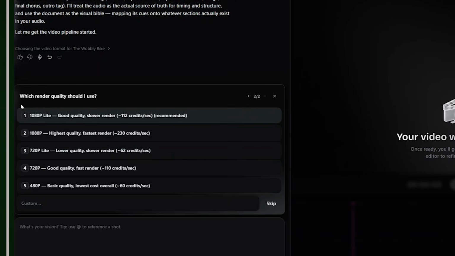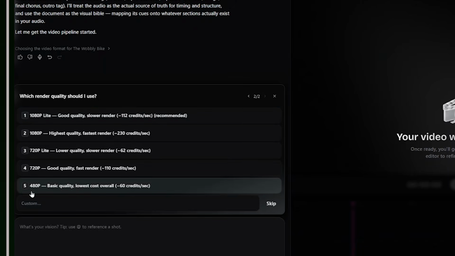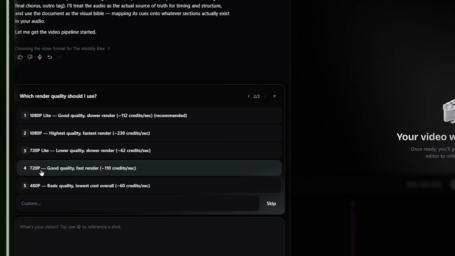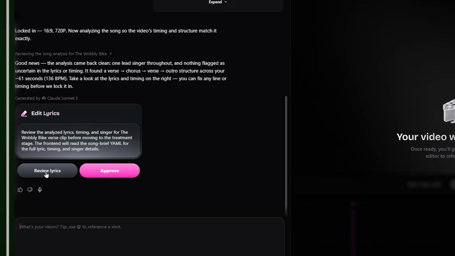The second question is, which render quality should it use? As you can see, there is a 1080p light, which is highly recommended. The higher the resolution you choose, the higher the amount of credits it consumes. I highly recommend you go for the highest quality if you're doing this for a client or you're making professional videos for your project or YouTube channel. If you're just testing it out, I would suggest you go for the lowest quality and see the results that you get. If they're impressive, you can upgrade from there. I'll go for 720 pixels and allow the AI to do its magic.